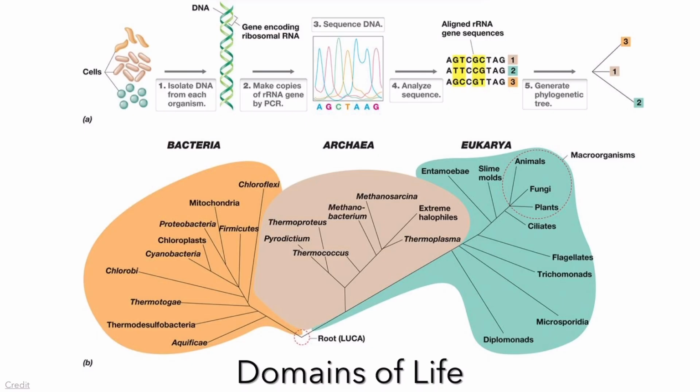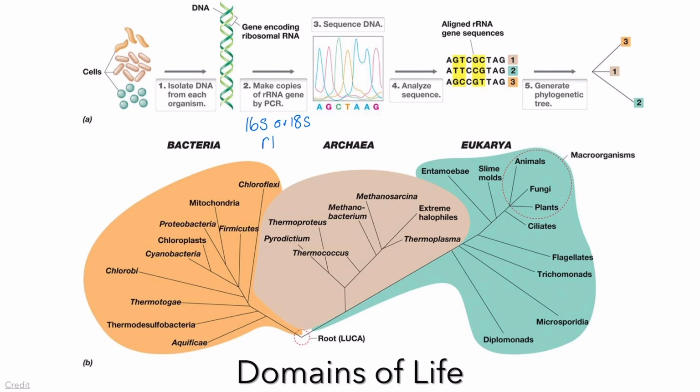Life is divided into three major cell lineages: bacteria, archaea, and eukarya, or what we call domains. And we place organisms into these domains based off of their sequence. So, what is in their genetic sequence? In particular, we look at 16S or 18S, depending on whether we're looking at prokaryotes or